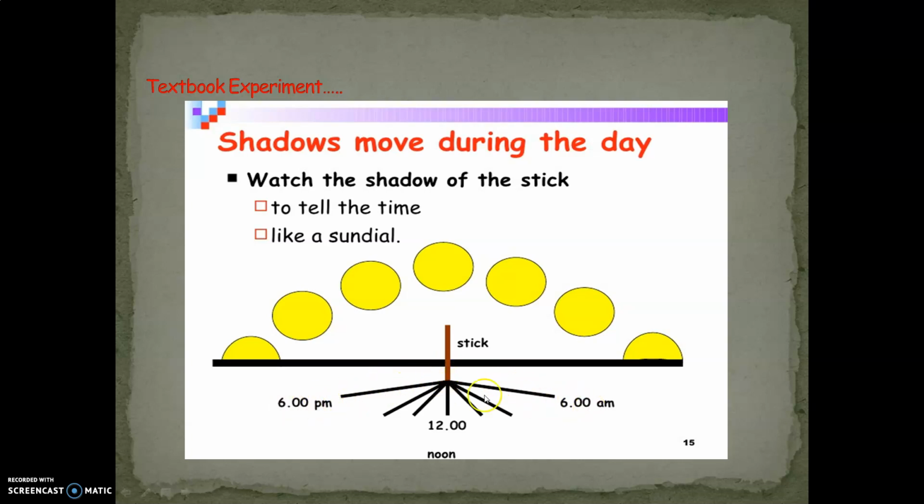and at sunrise. You will see over here the lines are a little larger as compared to these lines. That means the shadow is long at sunset and at sunrise, whereas it is shortest during noon time. Why? Because the sun is right above our head, so the shadow is less at noon.